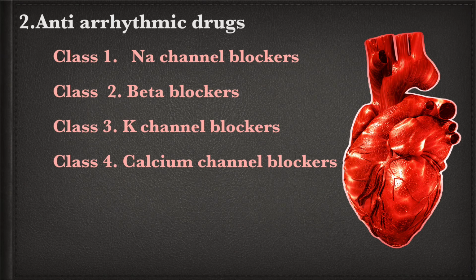So far we have covered antihypertensives. Next group of drugs is antiarrhythmic drugs, the drugs which control rhythm. Under antiarrhythmic drugs, four classes of drugs are there: sodium channel blockers, beta blockers, potassium channel blockers, and calcium channel blockers. In this, calcium channel blockers and beta blockers we have already discussed under antihypertensives. Now in this group, how they facilitate the antiarrhythmic effect. Let's see.